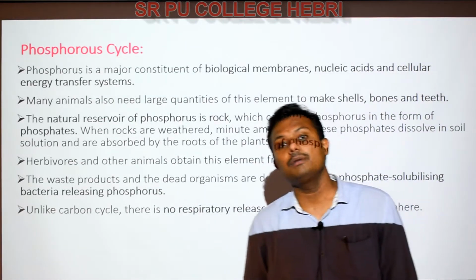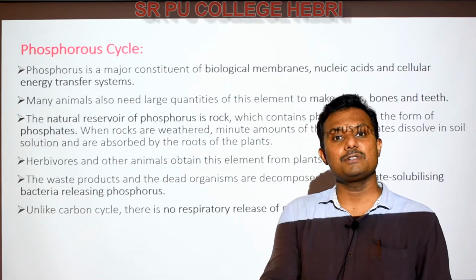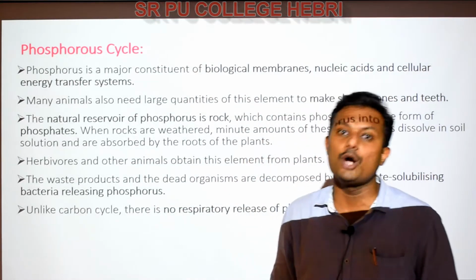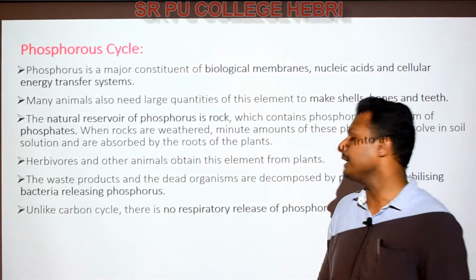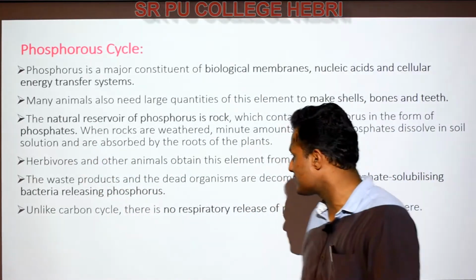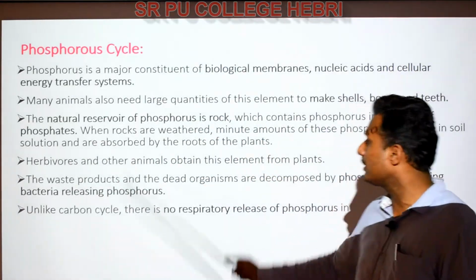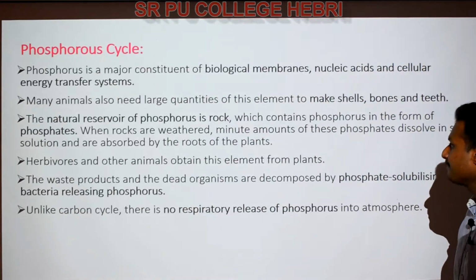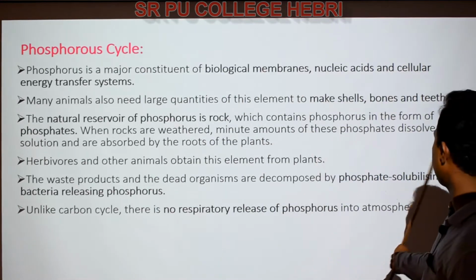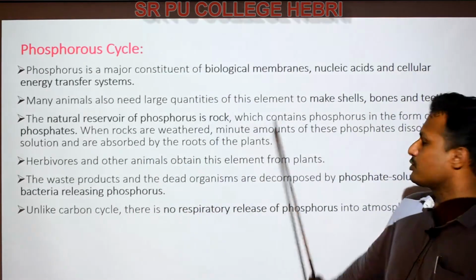Nitrogen is present in the soil in the form of nitrates, right? Carbon is present in the air mostly in the form of carbon dioxide, right? Like that, phosphorus is found in the form of phosphate ions. When rocks are weathered, that means the conversion of rock into soil is called weathering of rocks, minute amounts of these phosphates dissolve in the soil solution and are absorbed by the roots of the plants.